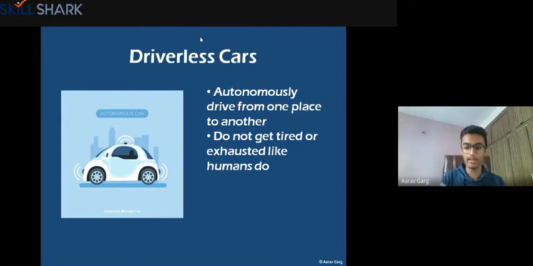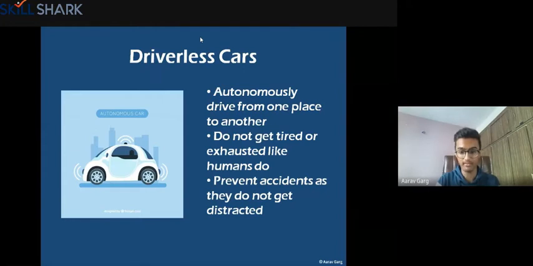Then they do not get tired. If you have a human driver, he can get tired, he can get sleepy, and he can commit mistakes, right? So there can be accidents if a human driver is there. But to be honest, there are more deaths caused by accidents than the corona cases that have come till now. There are more deaths than that per year in the world from only road accidents. So these cars will surely prevent those accidents, as the robot can never get sleepy. The car itself can never get sleepy, right? It will never get tired. So it will not cause accidents as a result of that.